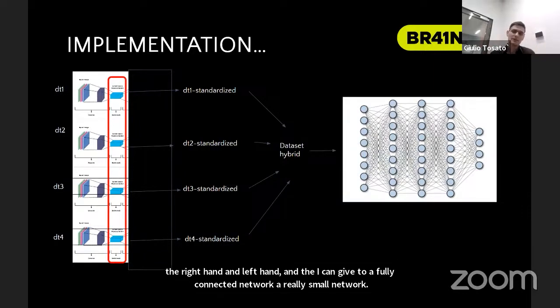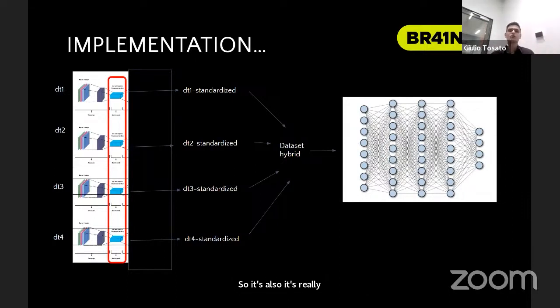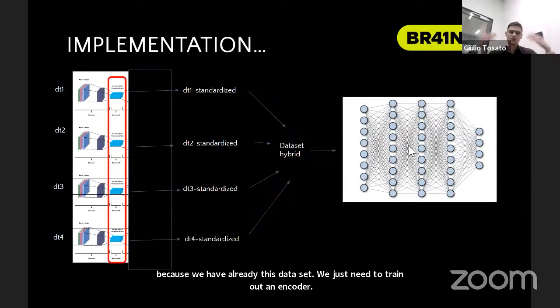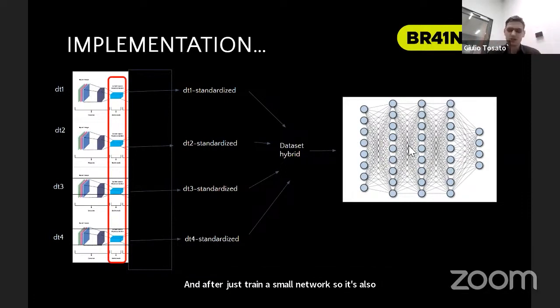It's also really interesting because if we have a fifth dataset, we don't need to train another EEG net. We just need to train an autoencoder, and after, just train a small network. So it's energy efficient and performance efficient.